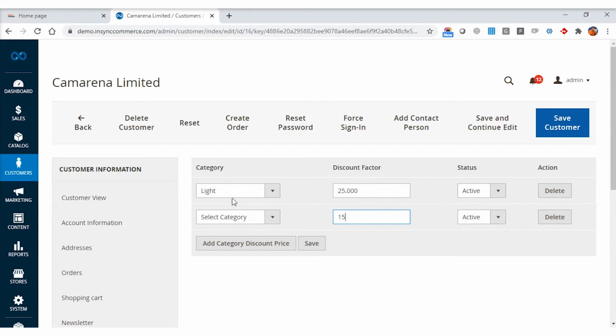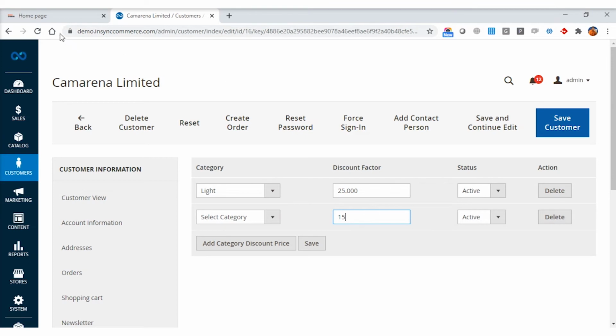As I can see for Cameron Unlimited, there is already a category discount which I have set on a category called light. Here the discount factor is 25% and the status is active, and the rule is currently working in the front end and applies to the end customer.